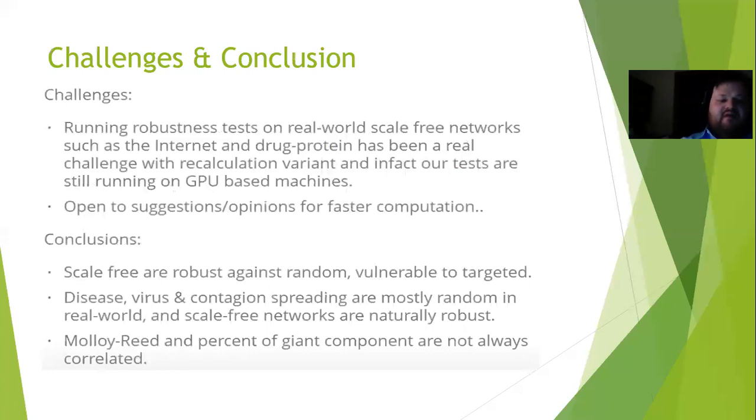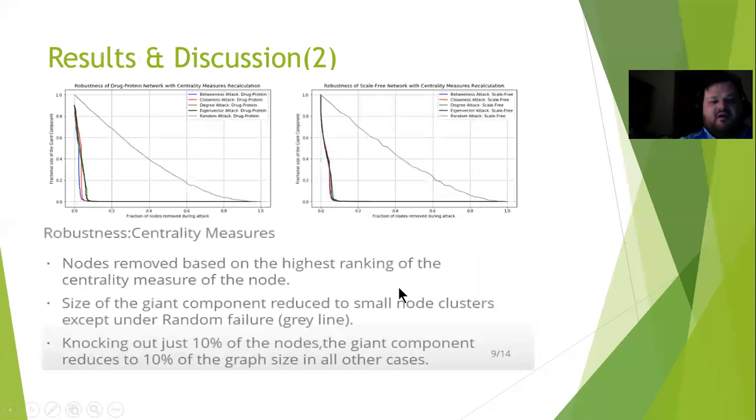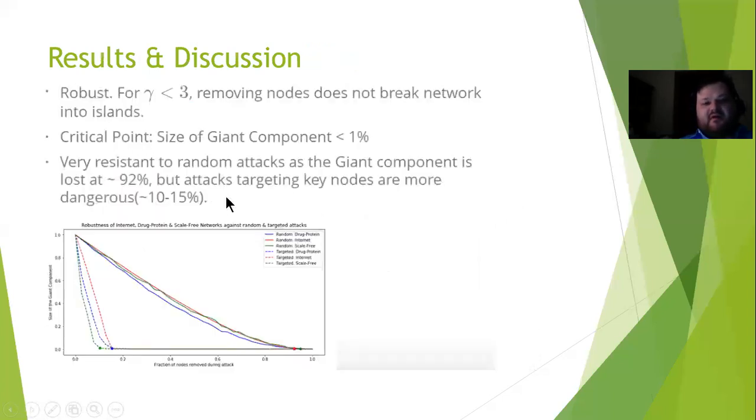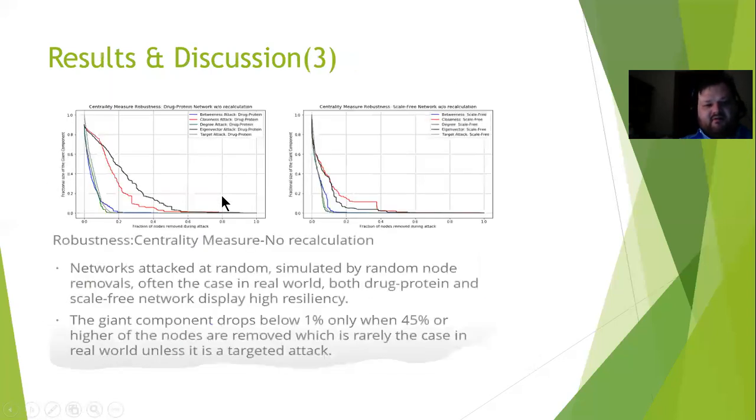And our conclusions at the end of the day are, of course, that the Molloy-Reed and percent of giant component are not correlated exactly. We saw that on the very last slide. The scale-free networks are robust against random attack. We saw that with the lines that were quite different from the target attacks, where we have to, like we say, disrupt about 92% of the nodes in order to really disrupt the network.